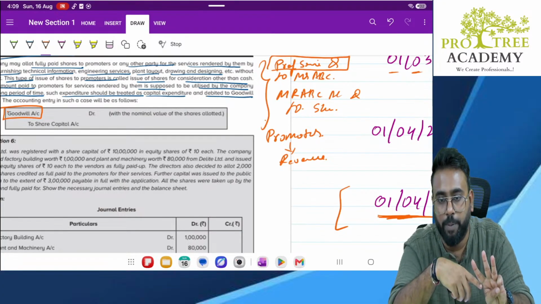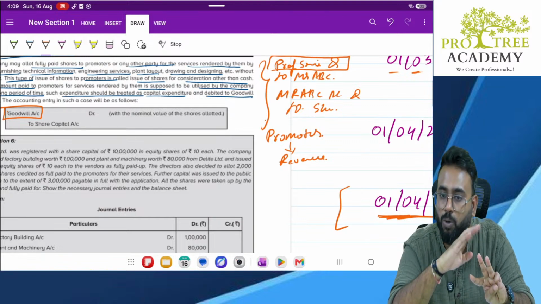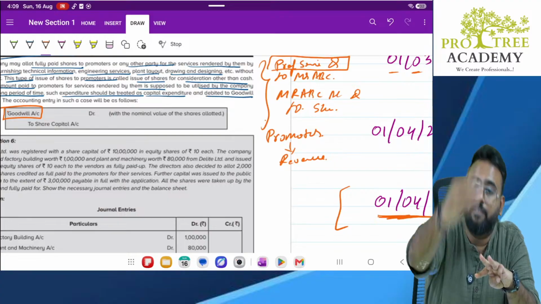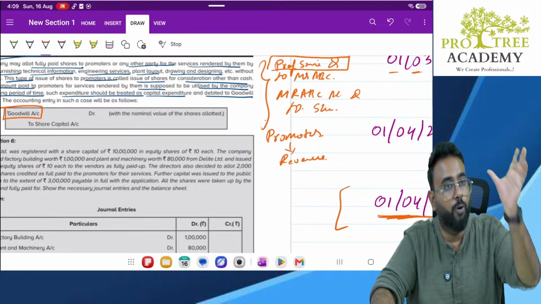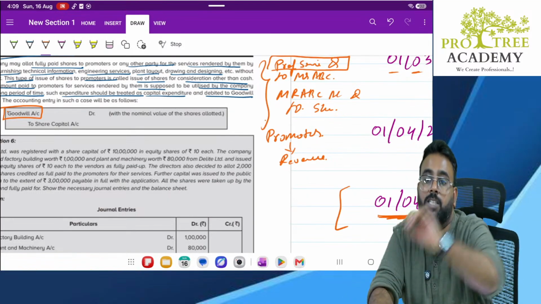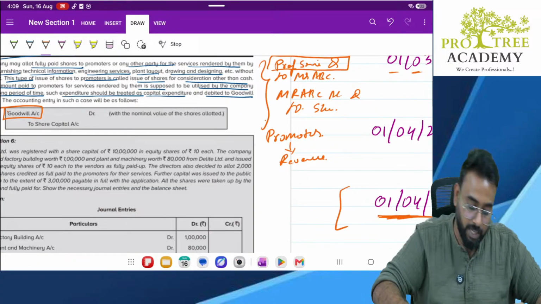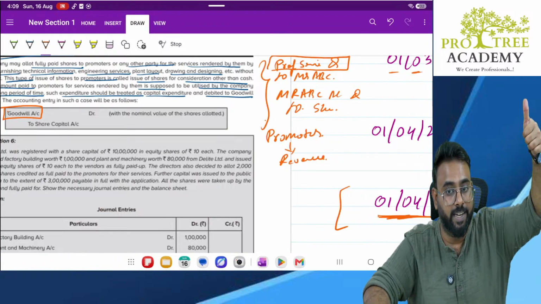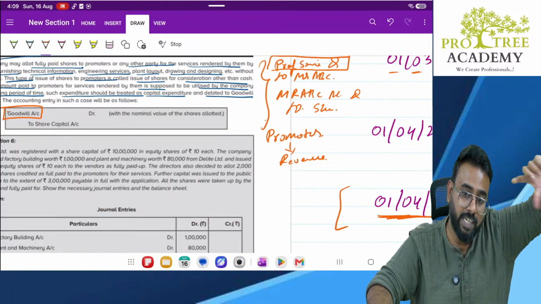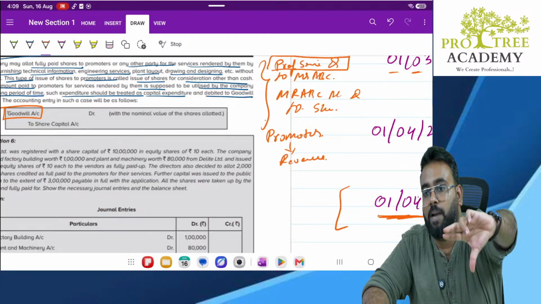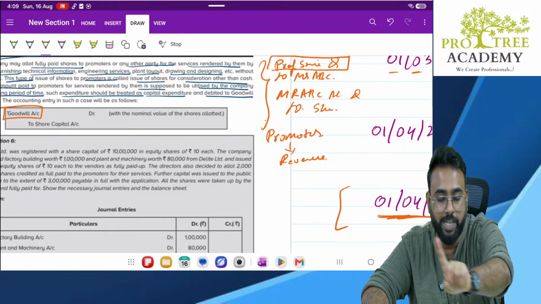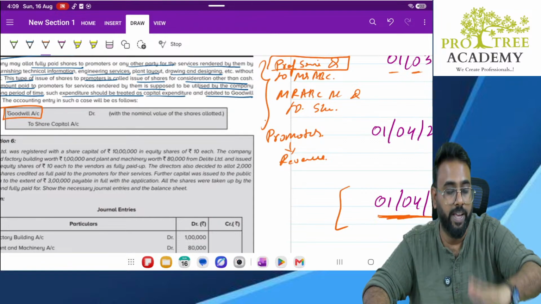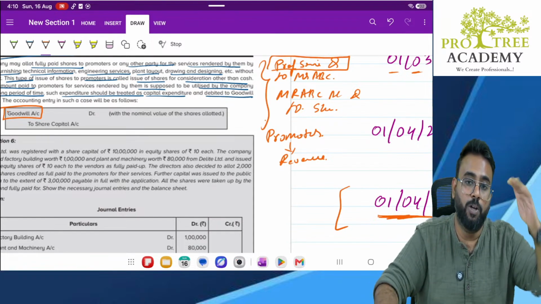See, here there is no question of prepaid expenses, so that is eliminated. There is no question of deferred revenue expenditure, because what they are trying to tell you is, this is not a revenue item only. Why? Because you are going to use this for more than 3 to 5 years. So treat it like a capital expenditure. Whenever there is a capital expenditure, there is an asset creation. Correct or no? Whenever you purchase an asset, it is called capital expenditure. Prepaid expenses and deferred revenue expenditure are not capital expenditure. They are revenue expenditure only, but paid in advance. Understood? Whereas if it is a capital expenditure, it will be called an asset.